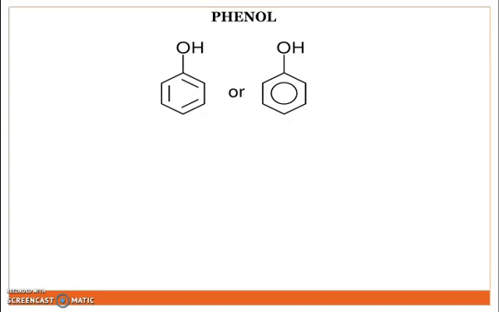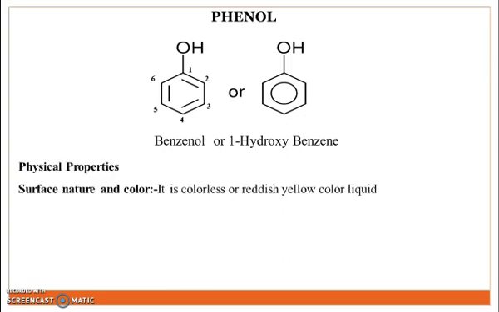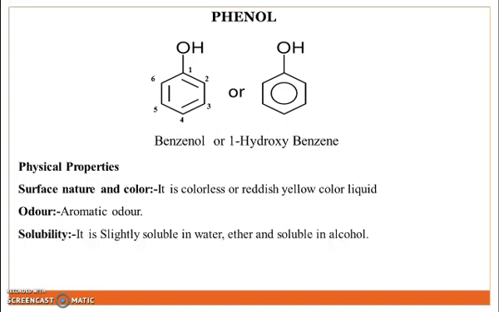Next we discuss the drug profile of some antiseptic and disinfectant agents. First is phenol. This is the structure of phenol: a hydroxyl group attached to the benzene ring. IUPAC name of phenol: benzenol or 1-hydroxybenzene. Physical properties of phenol: nature and color, it is a colorless or reddish yellow liquid. Odor, aromatic. Solubility, slightly soluble in water and ether, and soluble in alcohol. Storage, it should be stored in a tightly closed, light-resistant container.